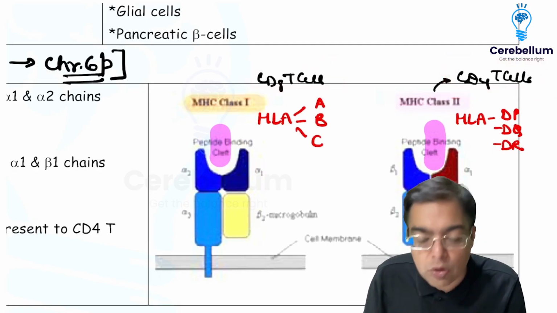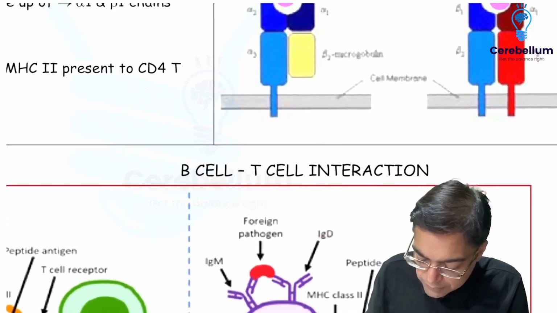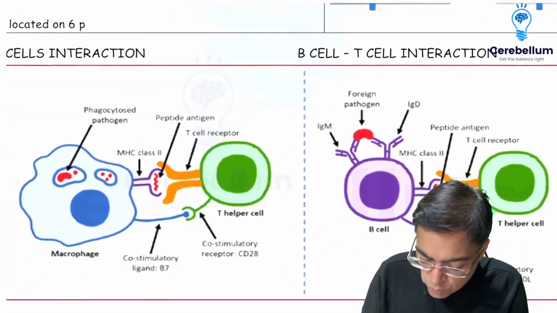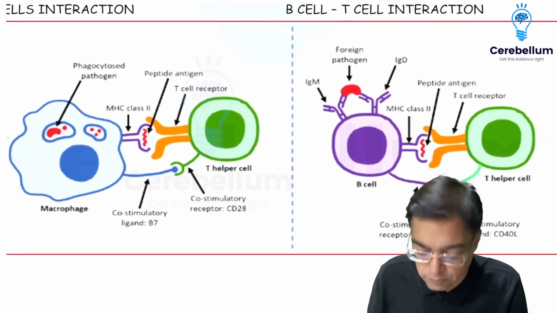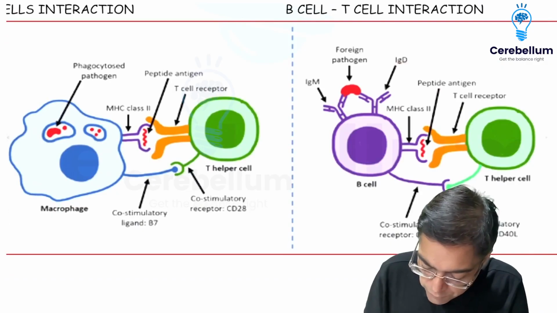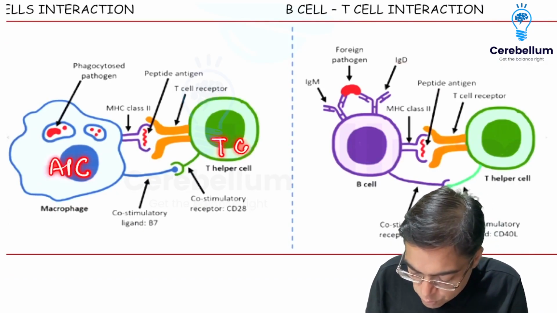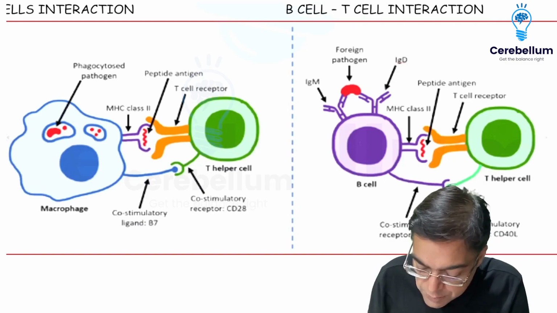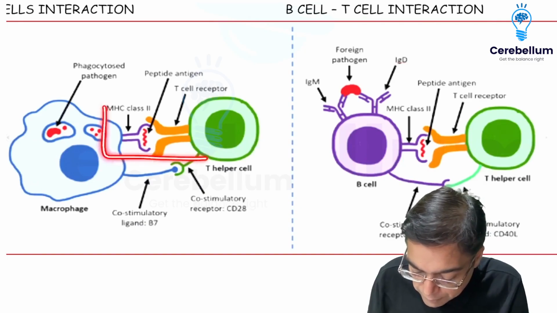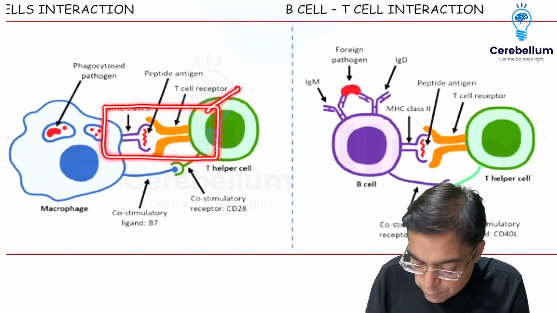What causes the activation is a two-step mechanism, and this two-step mechanism is best understood by looking at this diagrammatic representation. So let us say we have an APC and we have to activate a cell, which is going to be a T cell over here. The first signal is generated because of the attachment of the antigenic peptide between the T cell receptor and MHC. This is responsible for generation of signal 1.